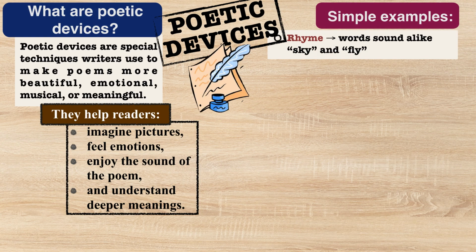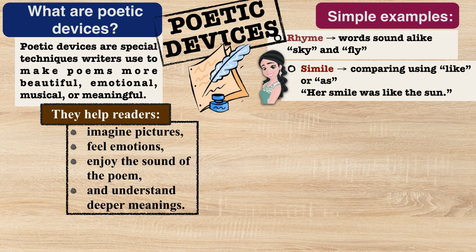Rhyme. Rhyme means words that sound alike. Example, sky and fly. Listen carefully. Sky, fly. Both words sound similar at the end. Rhyming words make poems musical and fun to hear.